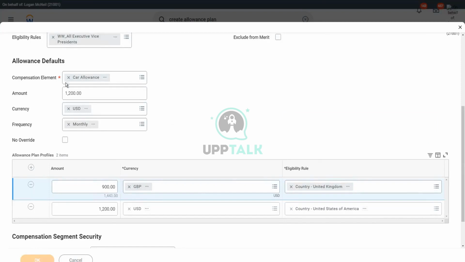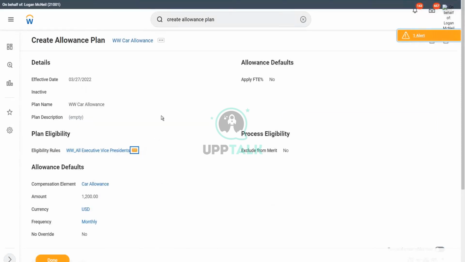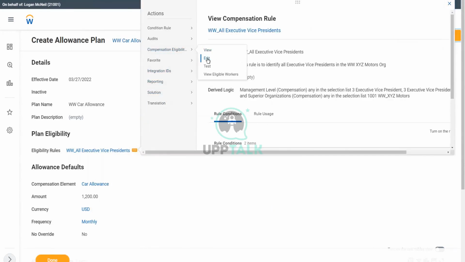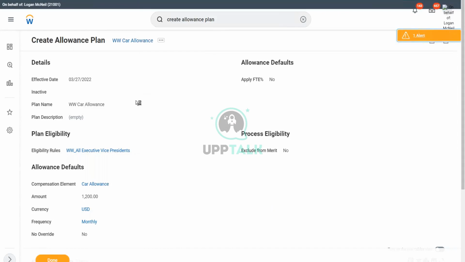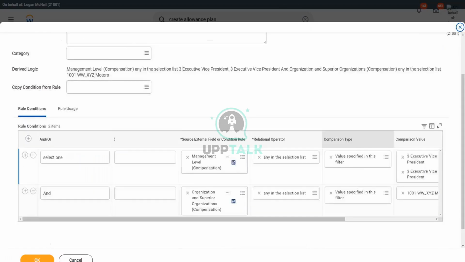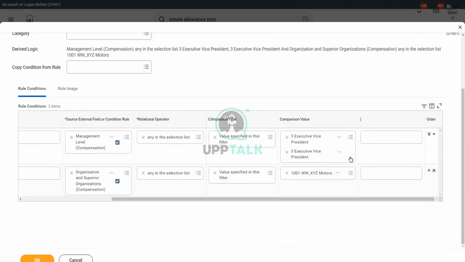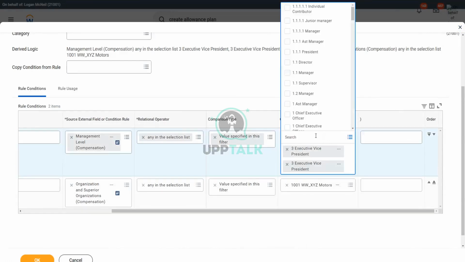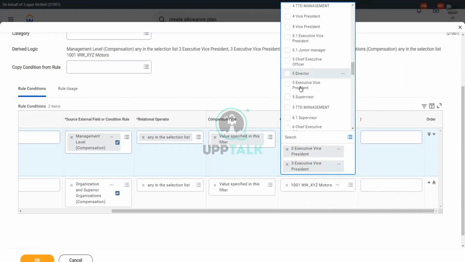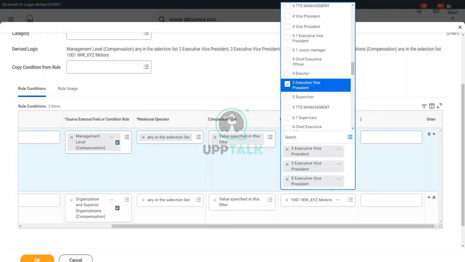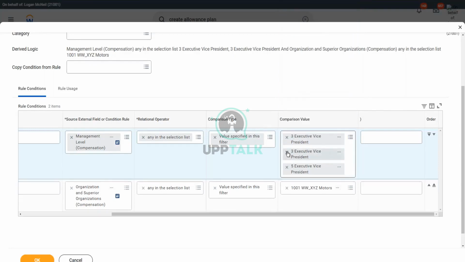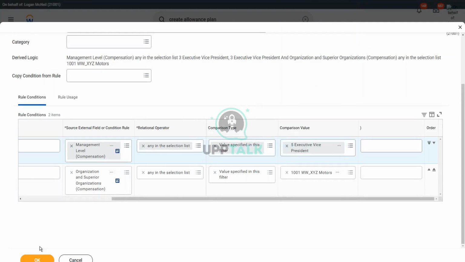Okay, I think we have to change our eligibility rule a little bit. The reason is in the job profile we have used 5 executive vice president and not 3 executive vice president. So they won't match, isn't it? And we will not be able to get it to work. 5 executive vice president. This is what we used in our job profile. I'll get rid of the other 2. Done.